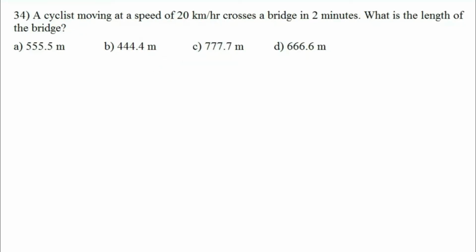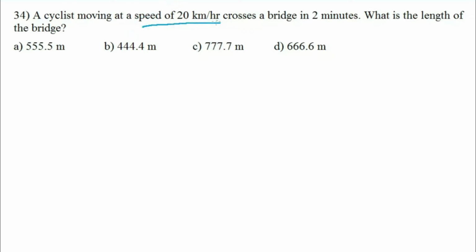Question number 34. A cyclist moving at a speed of 20 km per hour crosses a bridge in 2 minutes. What is the length of the bridge? In this question, length of the bridge is equal to the distance covered by the cyclist at a speed of 20 km per hour in 2 minutes.